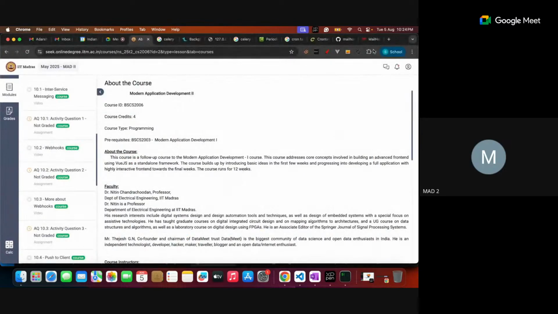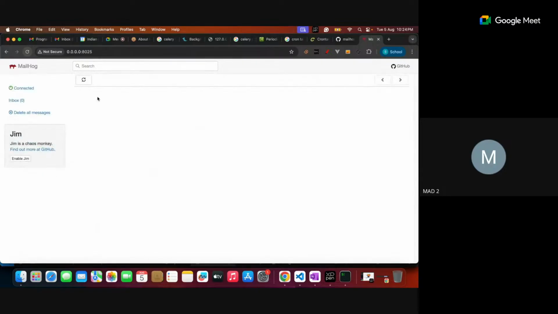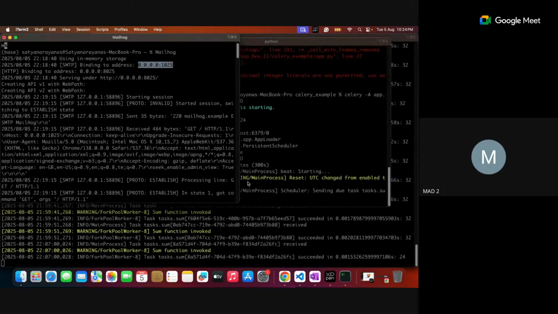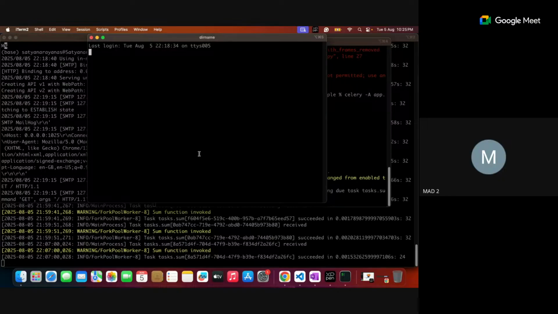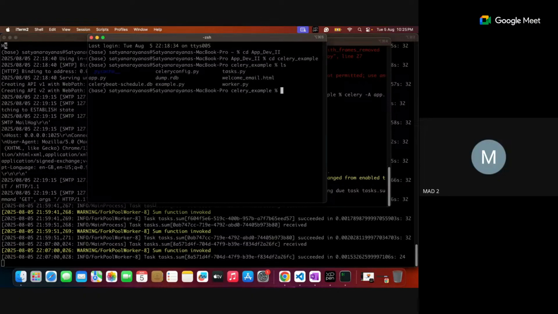See, your MailHog is running. Yeah, here MailHog is running, a dummy SMTP. Let's run my Python program to check whether it is working properly or not. So I'm going to my app dev salary example. Here I have this example.py, which is borrowed from Professor Thay's code. So python example.py. Yeah, so it is done.